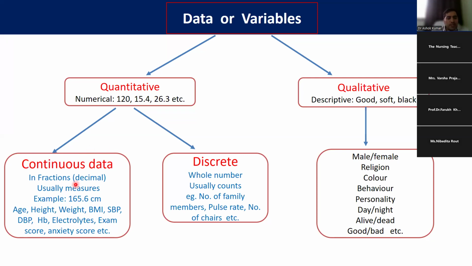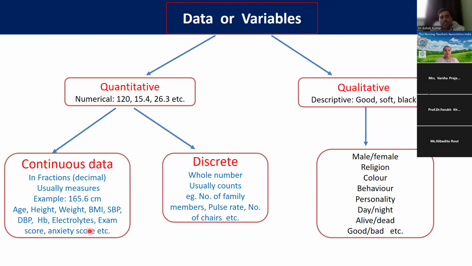So continuous means numerical, quantitative data which has fraction or decimal, and usually we are measuring this. For example, height and weight come in decimals. BMI, age, systolic blood pressure, diastolic blood pressure, HB (hemoglobin), electrolytes, exam score, anxiety score, whatever, income. These are all continuous data. We can present these in fractions.